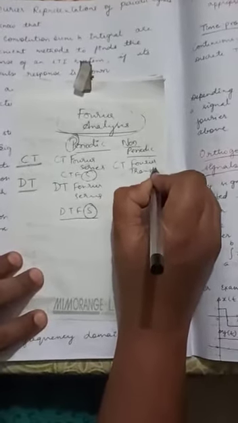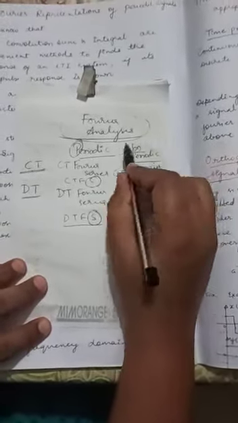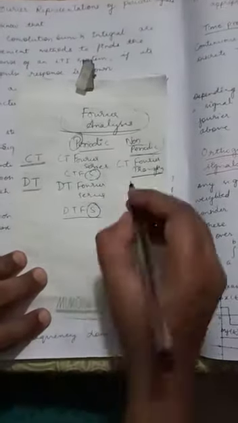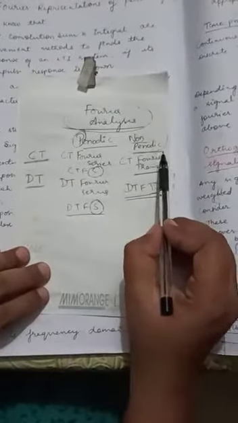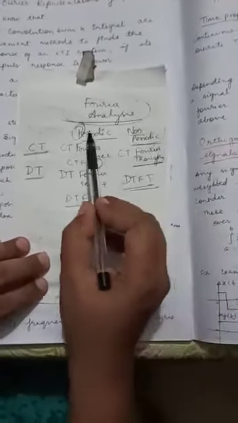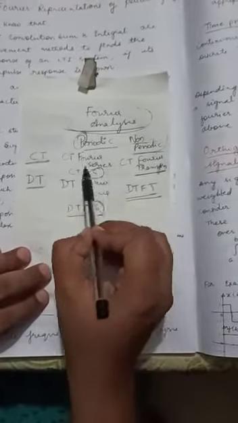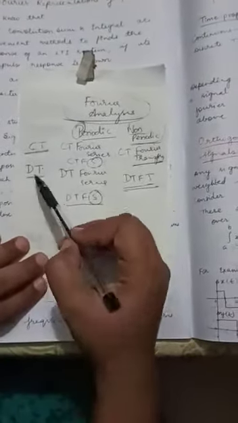Always remember, transforms are only for aperiodic or non-periodic signals. Next, discrete time Fourier transform, DTFT. Transforms are used for non-periodic signals, and series are used for periodic signals. If you remember this concept, then you won't get confused with CTFS, DTFS, CTFT or DTFT.